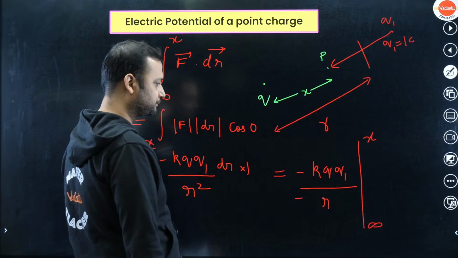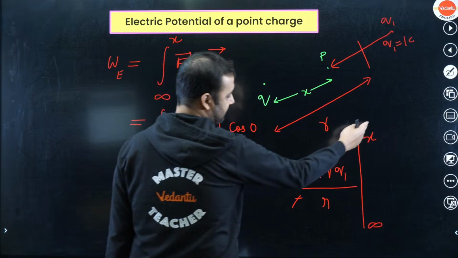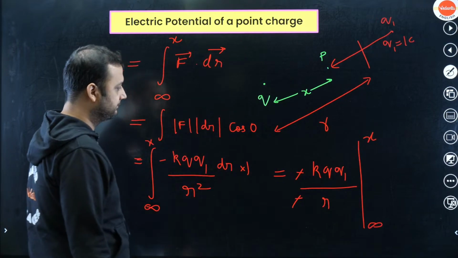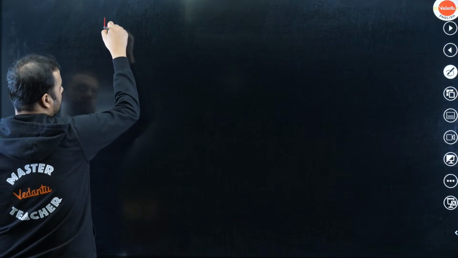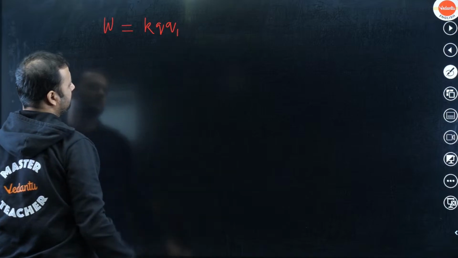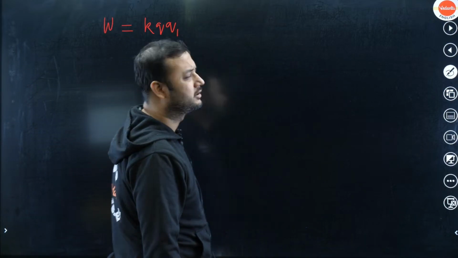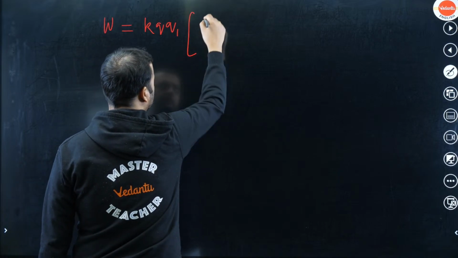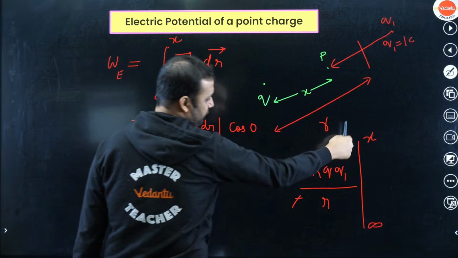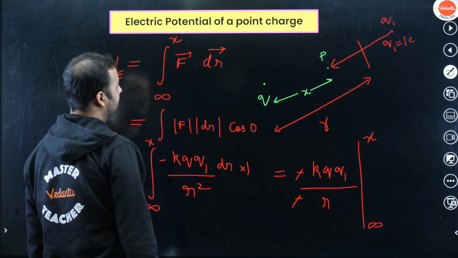Okay, now the minus sign will be gone. So if you put x in place of r, and infinity in place of r, what will this become? You can see kq1 into 1 by x minus 1 by infinity.